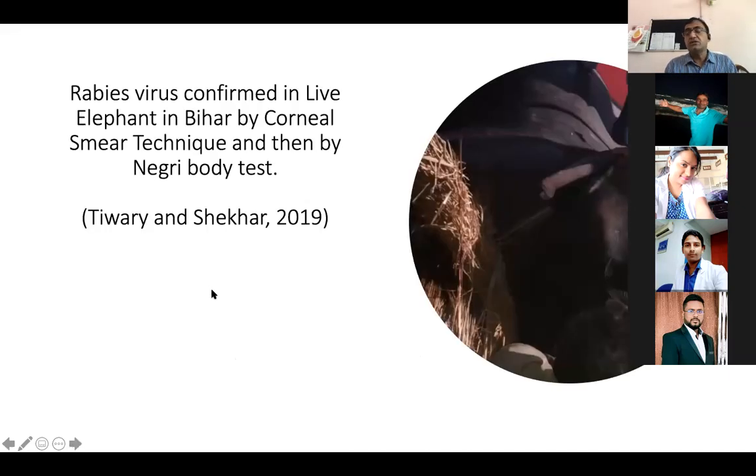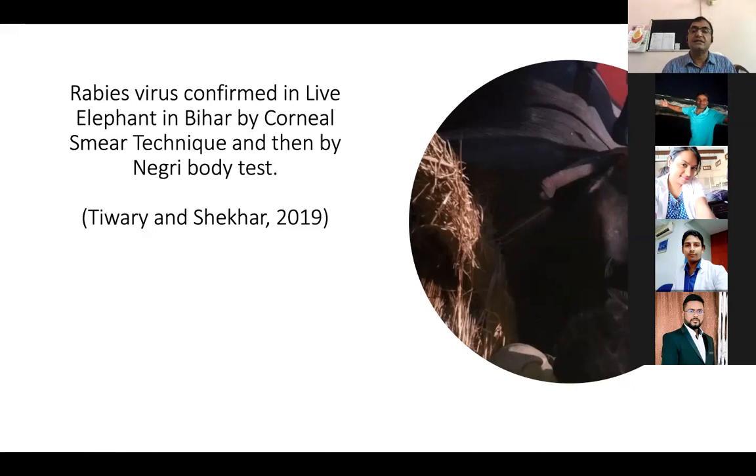Now, rabies was confirmed in 2019. This elephant died due to rabies, and me and Dr. Ramesh Tiwari and the team of Bihar Veterinary College and the zoo and the wildlife specialists of Bihar had a chance to diagnose a case of rabies in a live animal. So you see this, this was the elephant lying down, and we had to travel to the Samastipur area where this animal was lying down. The message came from the central government also to examine that.